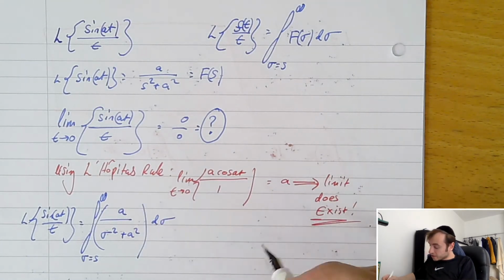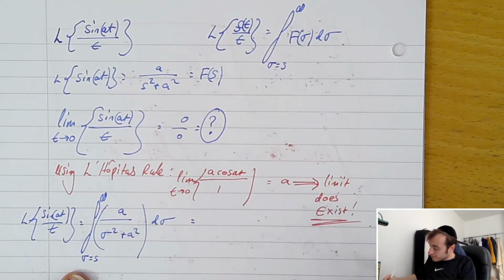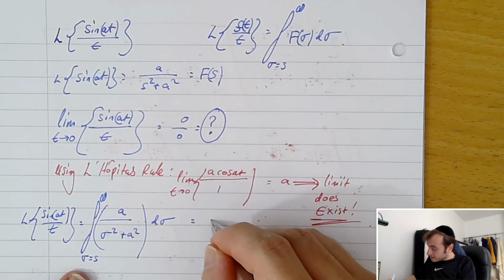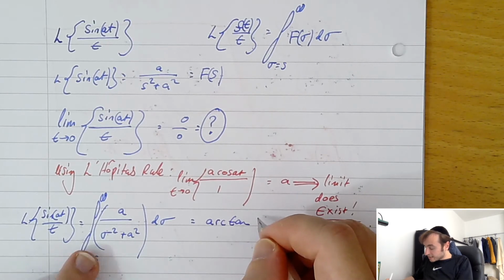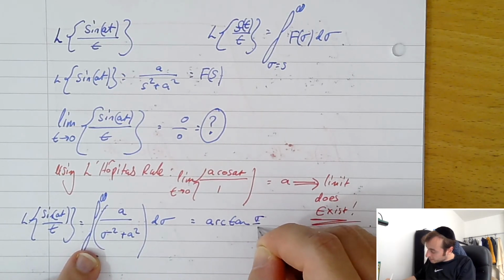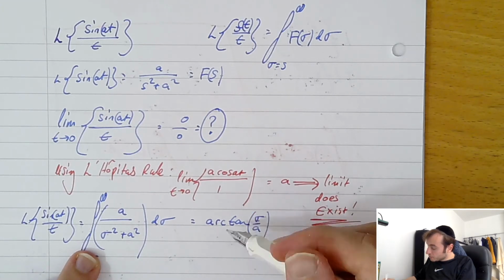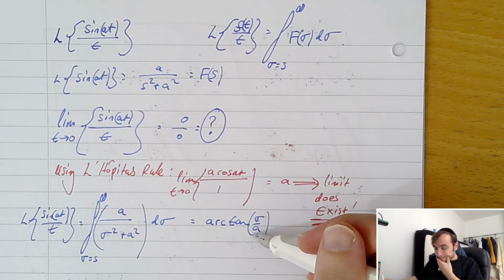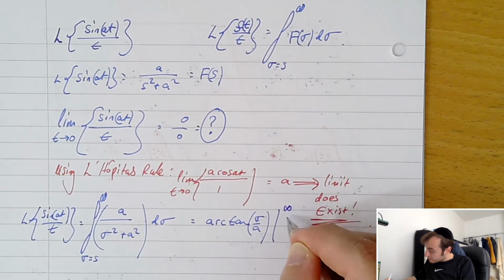And this is actually a little bit of a tricky integration here because that is actually the inverse tan. That is the arctan function. That'd be the arctan sigma on a, I believe. I think that's right. If you differentiate the inverse tan function of sigma on a, then you'll end up with this. And we need to evaluate that at those limits, at positive infinity, and when sigma equals s.